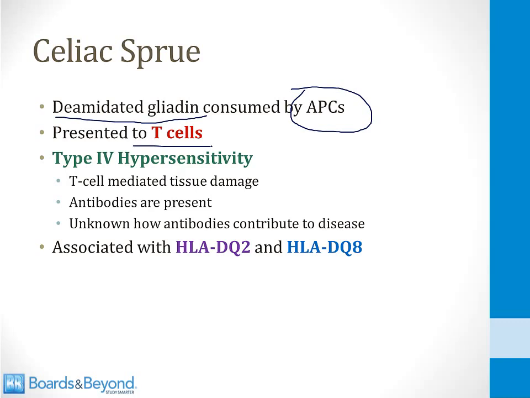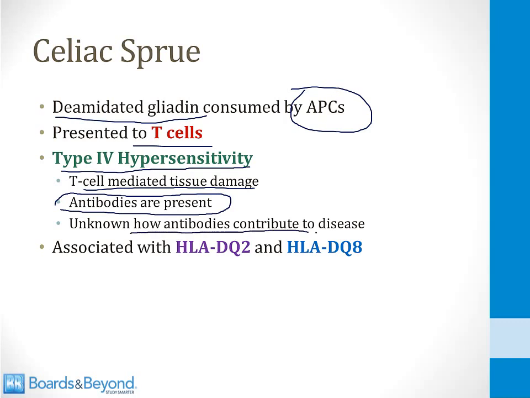Celiac sprue is a T cell-mediated disorder. It's an example of a type 4 hypersensitivity reaction with T cell-mediated tissue damage. Now, what can be confusing is there are antibodies present in celiac sprue. We'll see in a few slides how they are useful for diagnosis. However, it's unknown how the antibodies contribute to the disease, and overall the disease is an example of a type 4 hypersensitivity reaction. And importantly, it's associated with several HLA antigens. DQ2 and DQ8 have both been tied to celiac sprue.